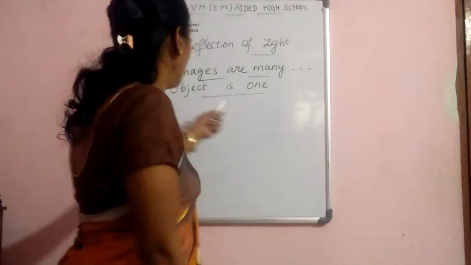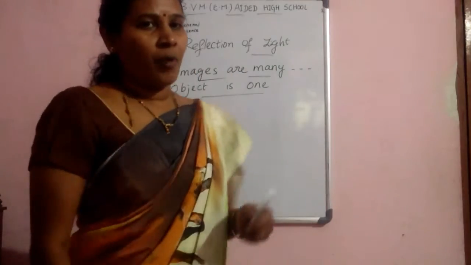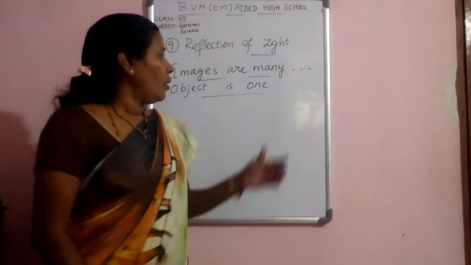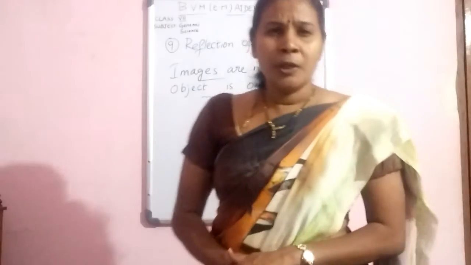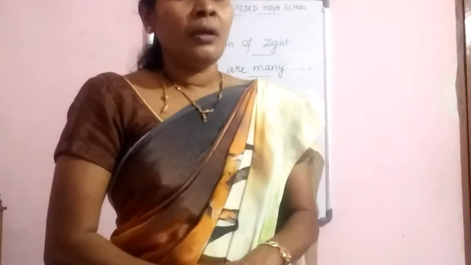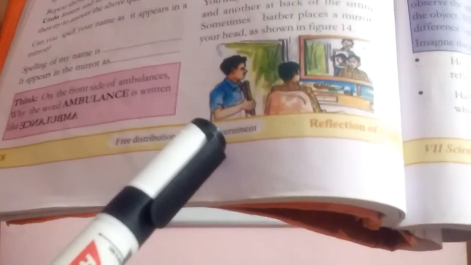The next topic is images are many, but object is one. So this topic we will discuss by using an example. For example, did you see a hair salon? In a hair salon, what is the barber doing? So look at this textbook. In this textbook, what is the barber doing?